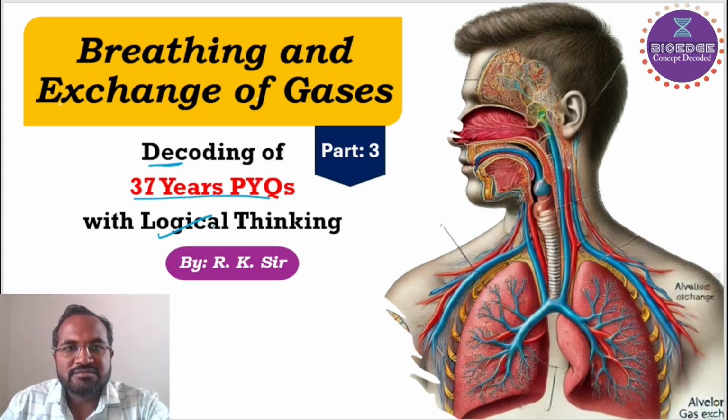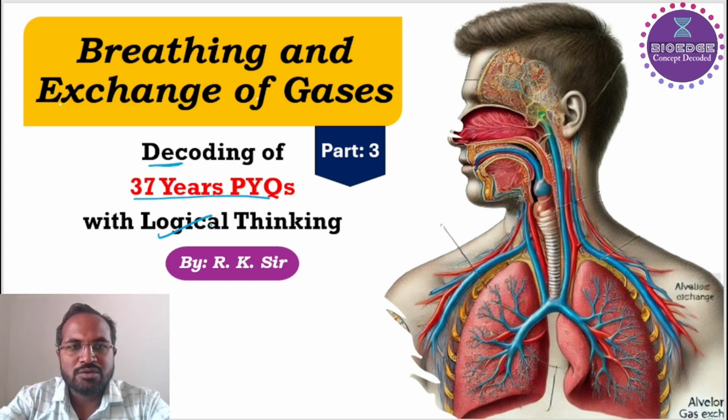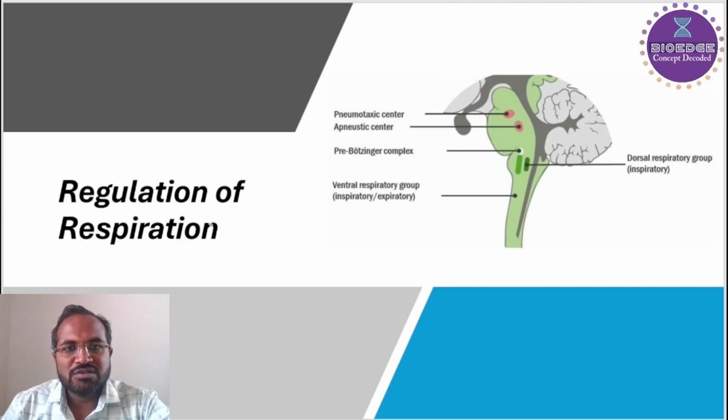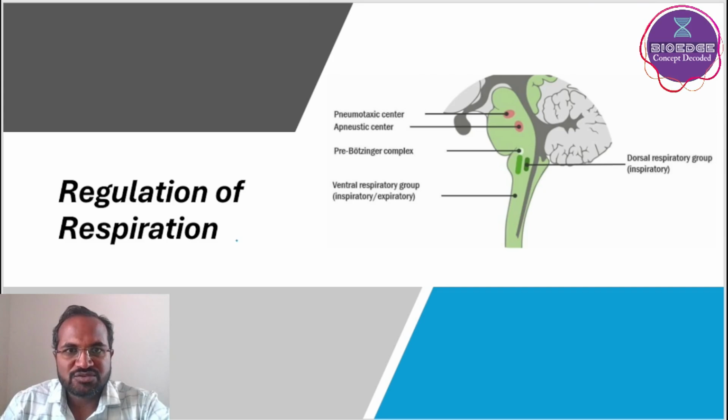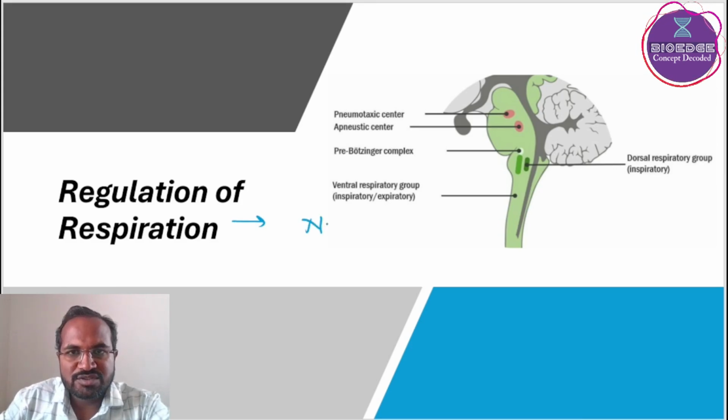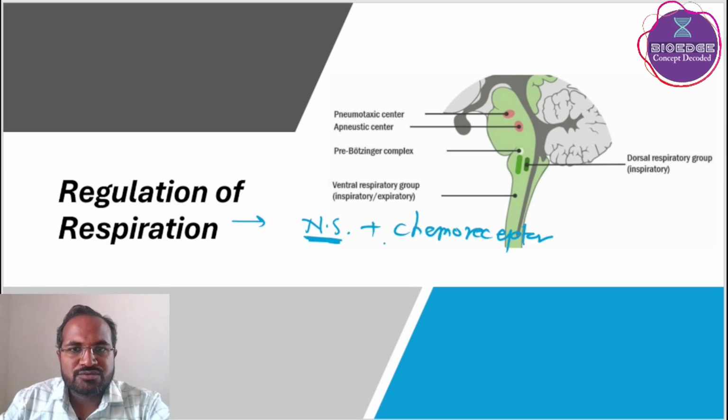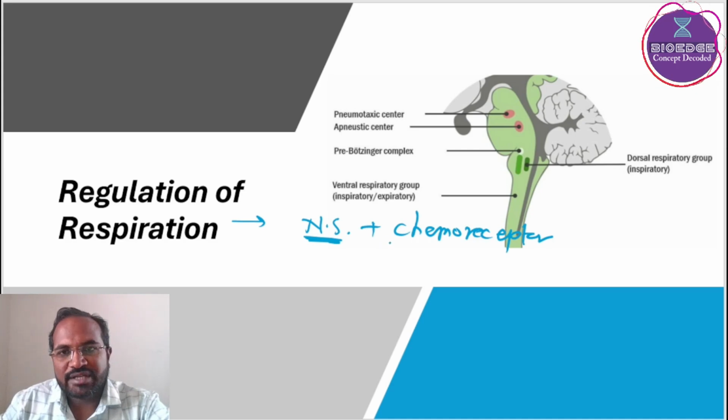Let's start part 3 of breathing and exchange of gases, in which we are going to cover the regulation of respiration and disorders regarding respiration. Regulation of respiration, as you know, is done by two processes. The first one is the nervous system, and the other is chemoreceptors. We will discuss how regulation of respiration takes place with the help of PYQs.